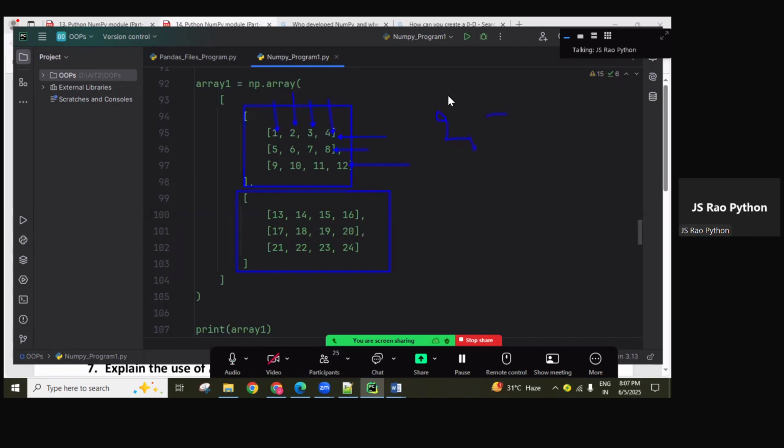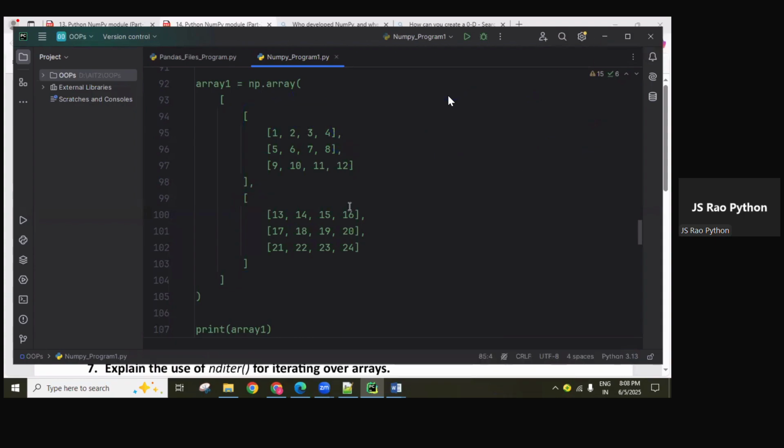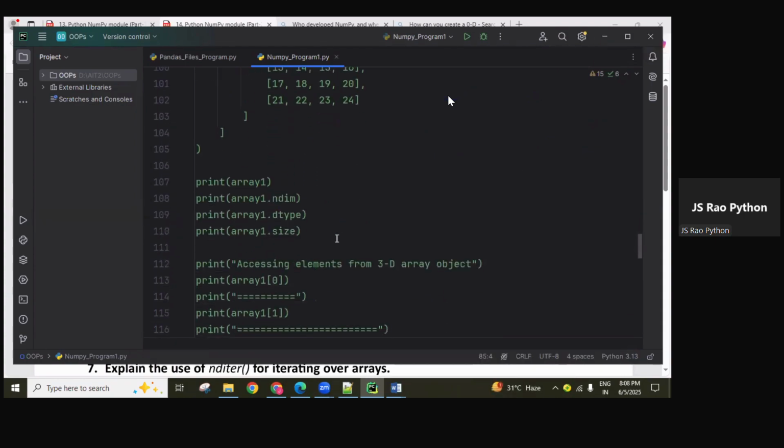Later, in shape and reshape, we will use two, three, four. It means two slices, three rows, where each row contains four columns. Like that, we can represent it. Okay, we'll discuss all those things today.